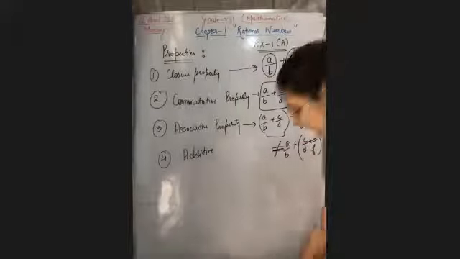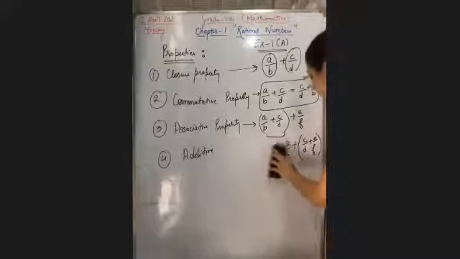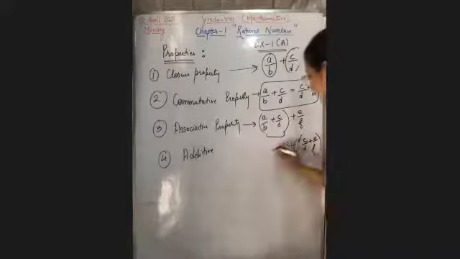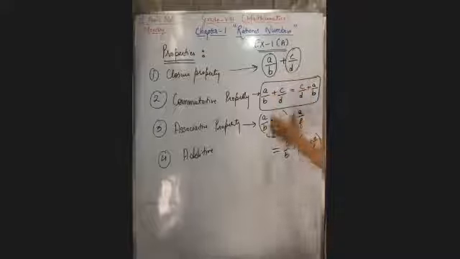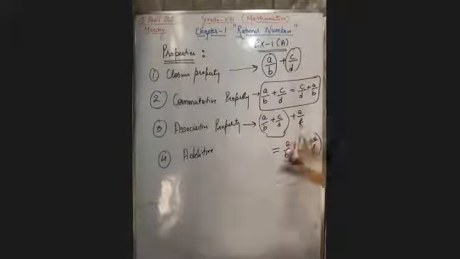Why have they written the equals to sign? They're saying that both the answers will be exactly the same. First of all, open the bracket and then add, or open this bracket and then add, the answer will be the same.